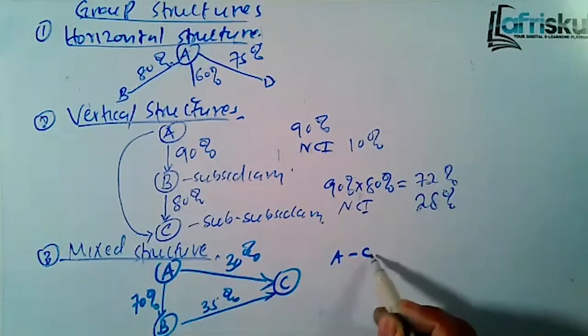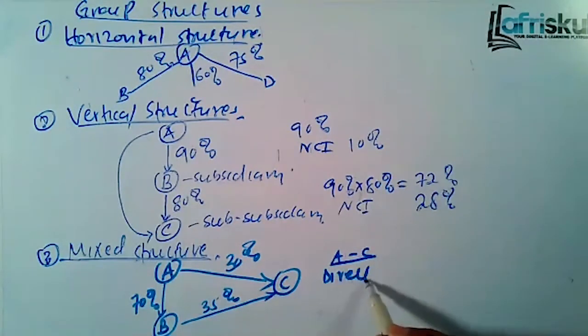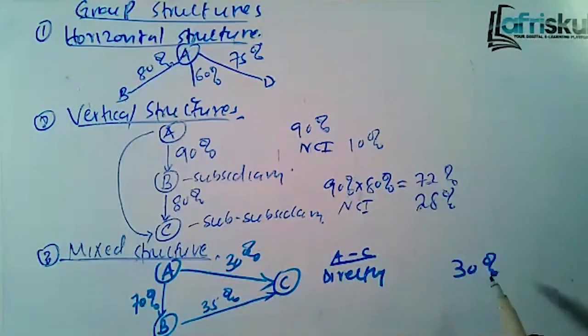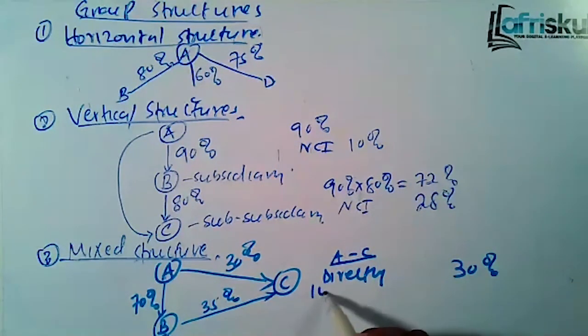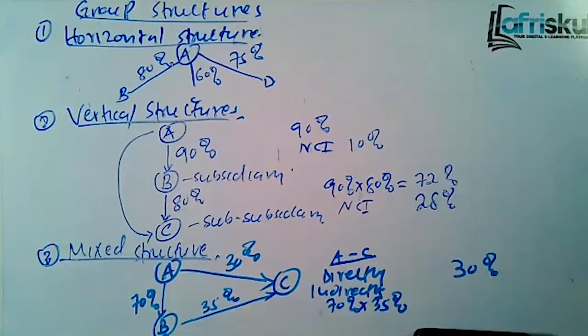A controls C directly 30%. Also, A controls C indirectly through B because B is a subsidiary. So how do you get that? It's 70% of 35%, so 0.7 times 35 gives 24.5.